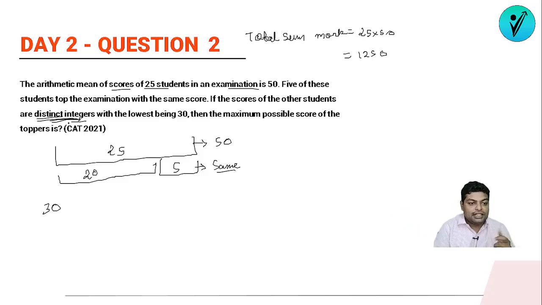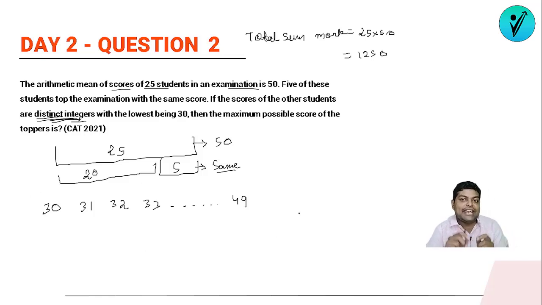No. The second student's marks could be 31. Then I'll try to take a number as close as this, which will be 32, okay, 33. So there are a total of 20 students, so we will be considering marks up to 49. Since we have to keep it as minimum as possible, for every student I'm trying to keep as minimum marks as possible. Okay, so these are the marks each student will be scoring.